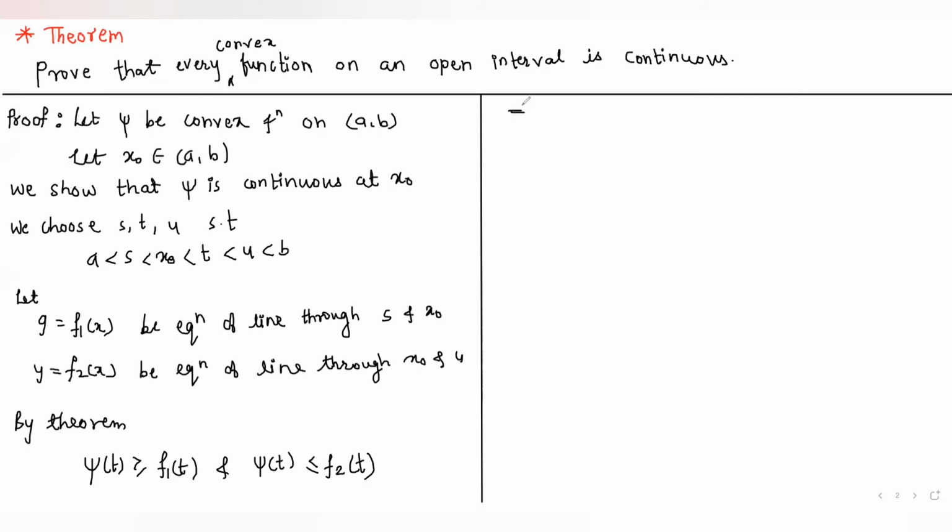So this implies that f1 of t is less than or equal to psi of t less than or equal to f2 of t.